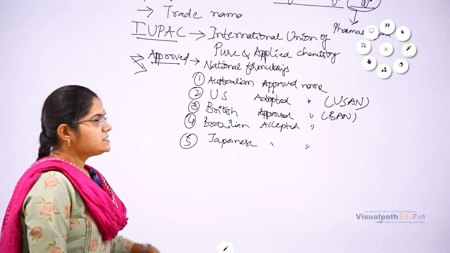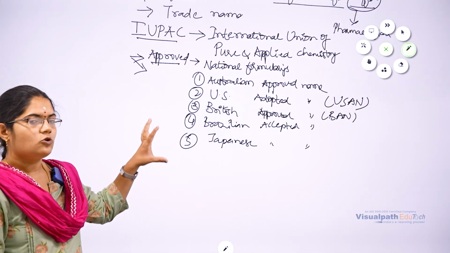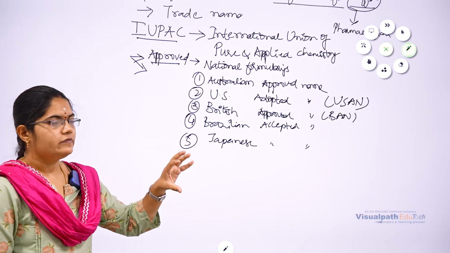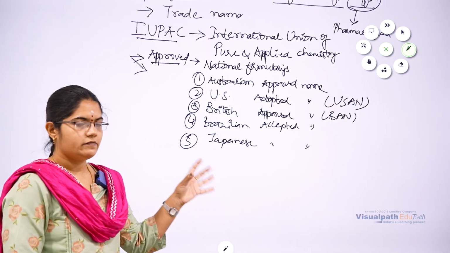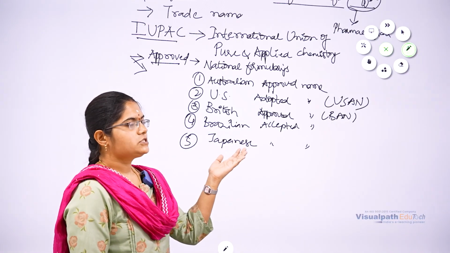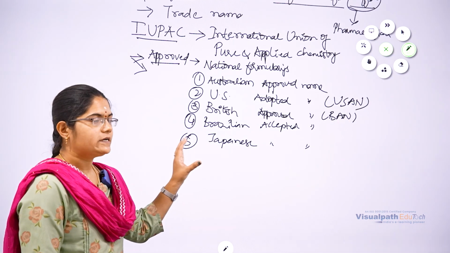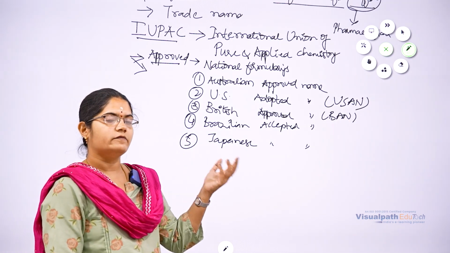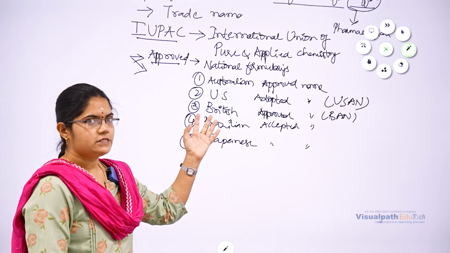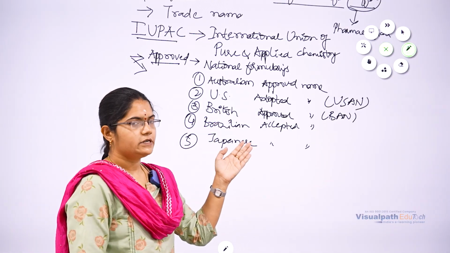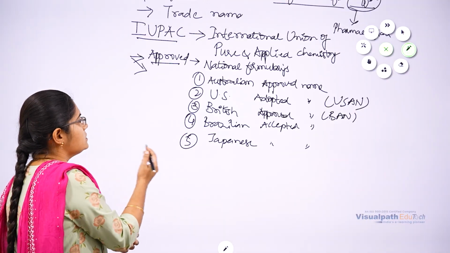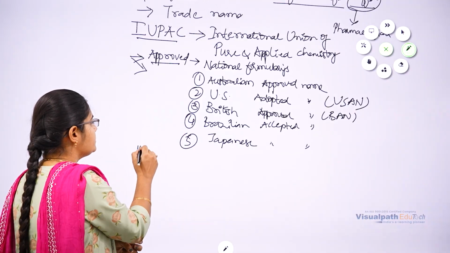Right? So these are the national formulary bodies of different countries, which are meant to give a generic name to a drug which has been developed. So a person or a pharmaceutical firm can approach the national formulary body of a specific country to get a generic name for the drug they have identified. According to USAN and BAN, generally we follow the United States and British approved names. According to these two systems, some of the examples are for paracetamol.